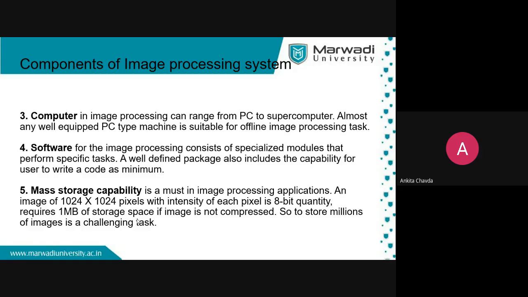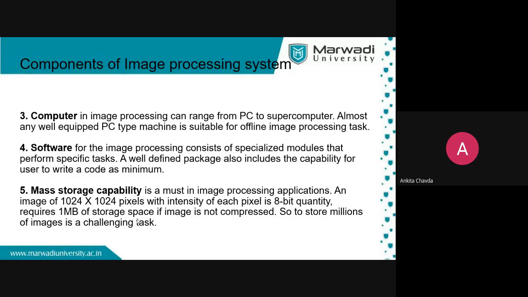Okay. Then software for image processing consists of specialized modules that perform specific tasks, right? Just like how you are editing your image. You are using so many softwares for photo editing, photo editors.